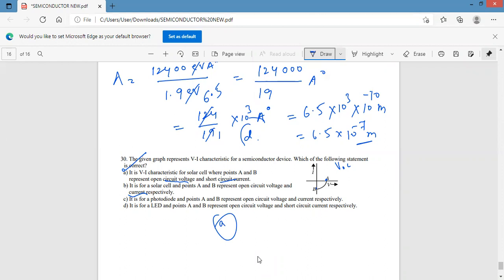So this is about some MCQs related to semiconductors. We discussed them in this class. In the next class, we will discuss some MCQs related to logic gates.